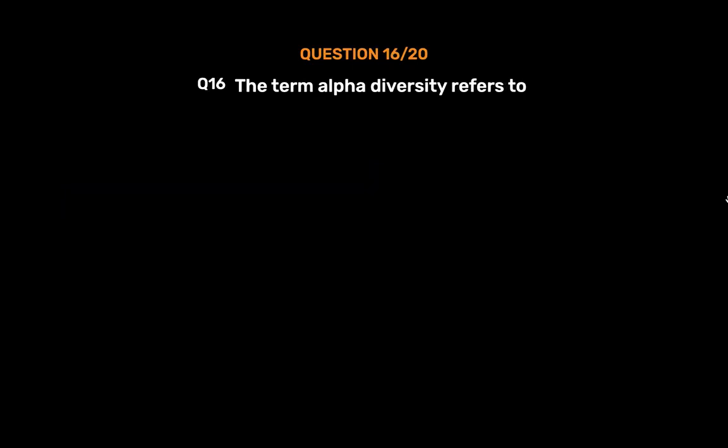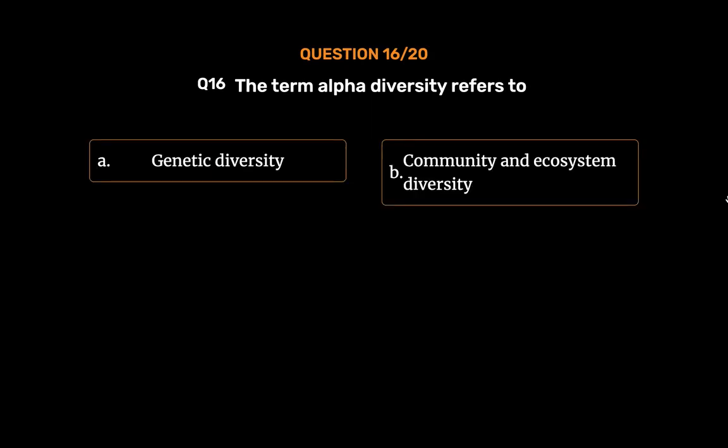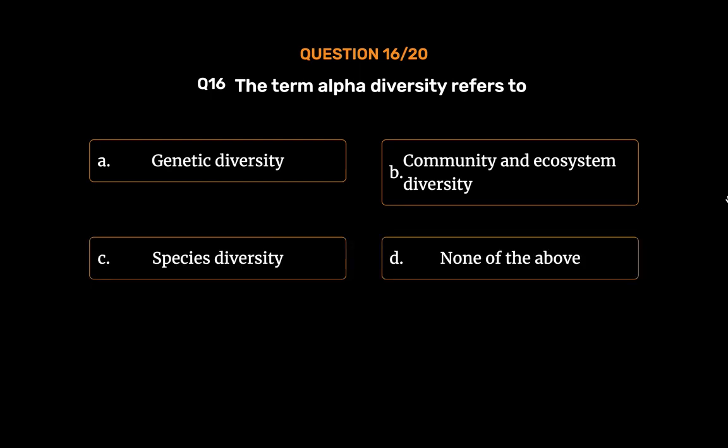Question number 16. The term alpha diversity refers to: Option A, genetic diversity. Option B, community and ecosystem diversity. Option C, species diversity. Option D, none of the above. The correct answer is Option B.